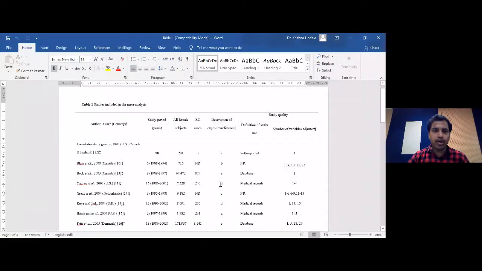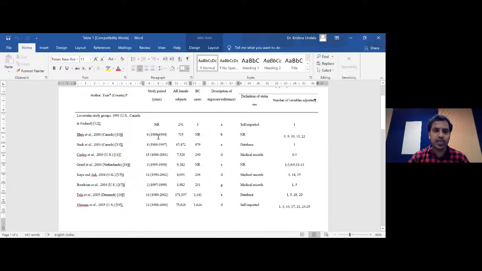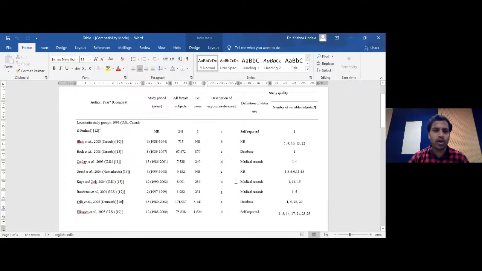So this is Table 1. In Table 1, we have included the studies which are included in the meta-analysis. Whatever the 24 studies we have included, we have given some basic information about all the studies in Table 1. That's once again the standard. Whatever information we extracted into the Excel sheet, we cannot keep everything in the table.